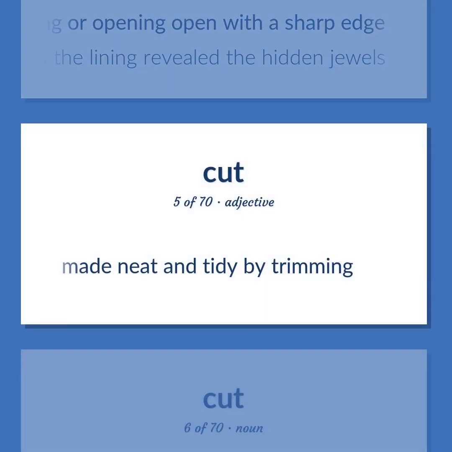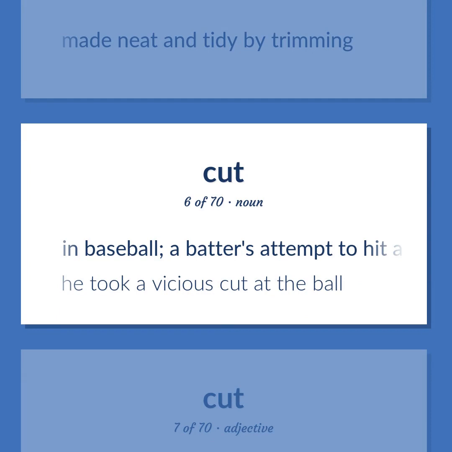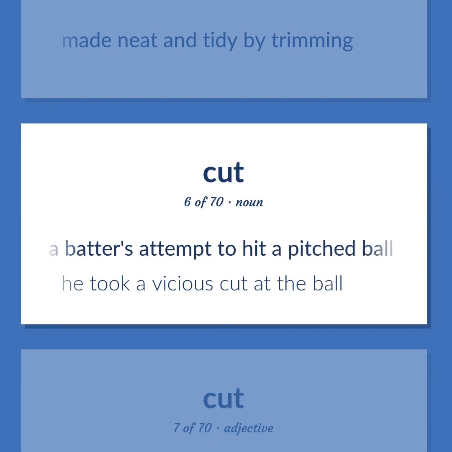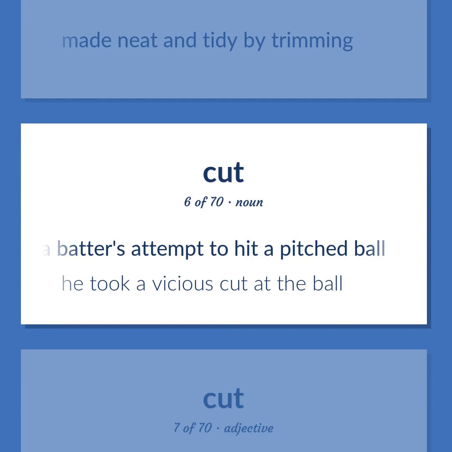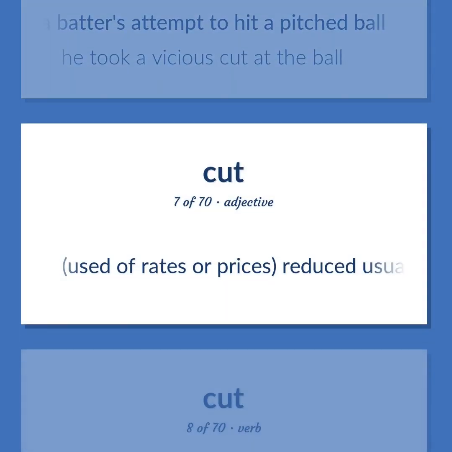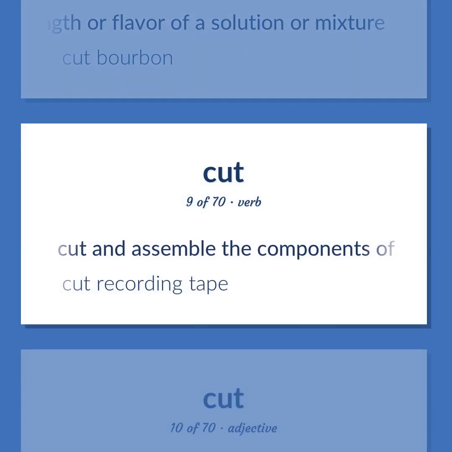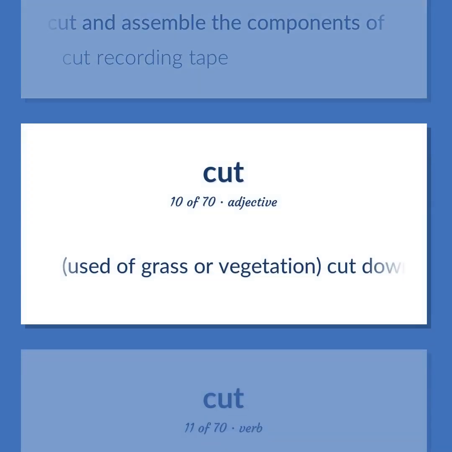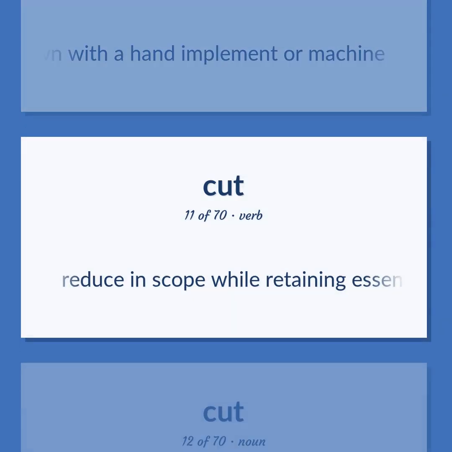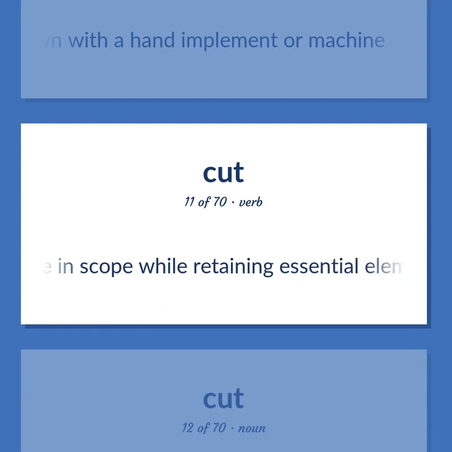Made neat and tidy by trimming. In baseball, a batter's attempt to hit a pitched ball. He took a vicious cut at the ball. Used of rates or prices, reduced usually sharply. Lessen the strength or flavor of a solution or mixture. Cut bourbon. Cut and assemble the components of. Cut recording tape. Used of grass or vegetation, cut down with a hand implement or machine. Reduce in scope while retaining essential elements.